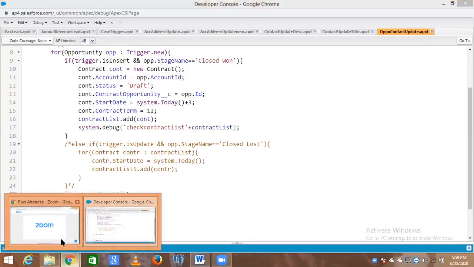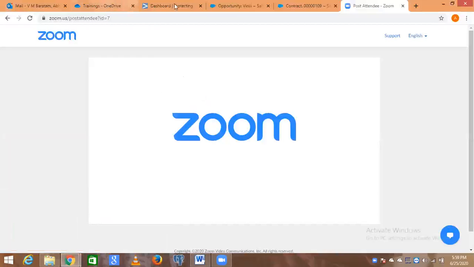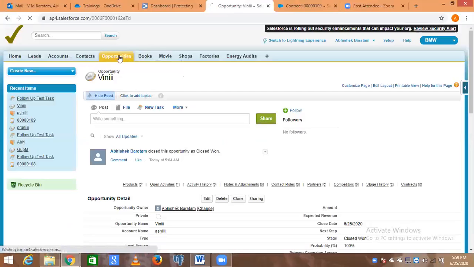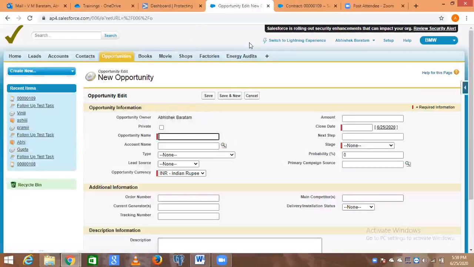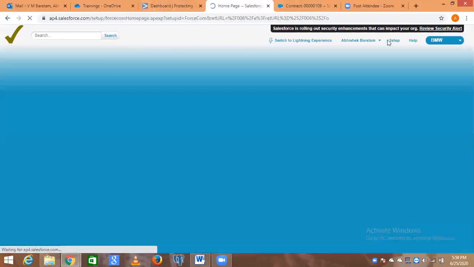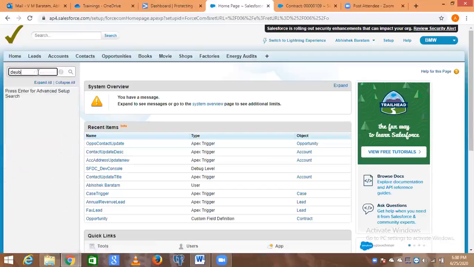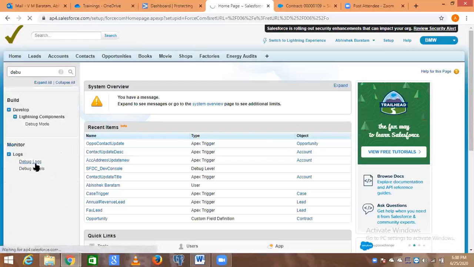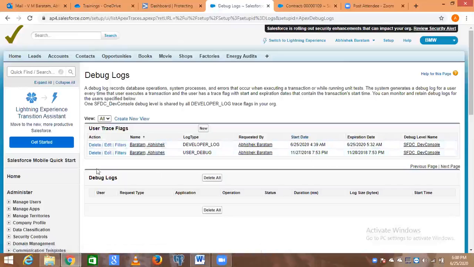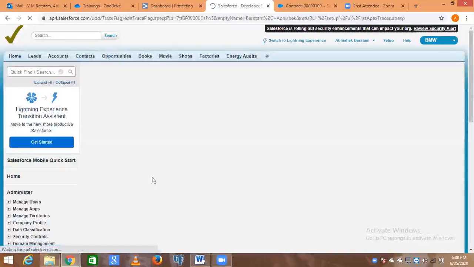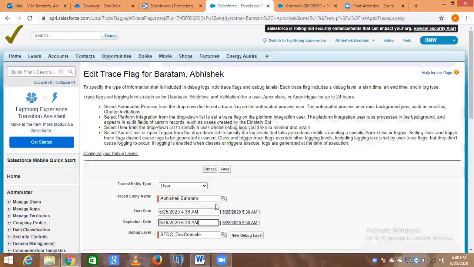So now we need to create an opportunity, and go to debug. Enable the debug. Click inside it.